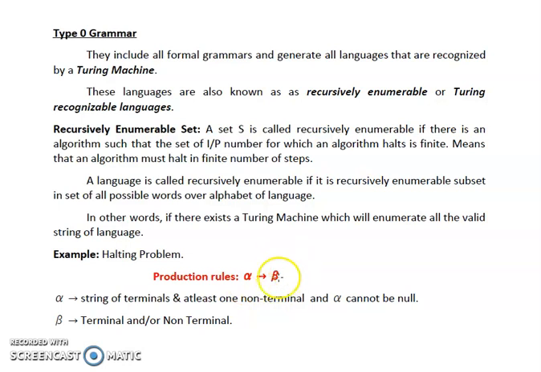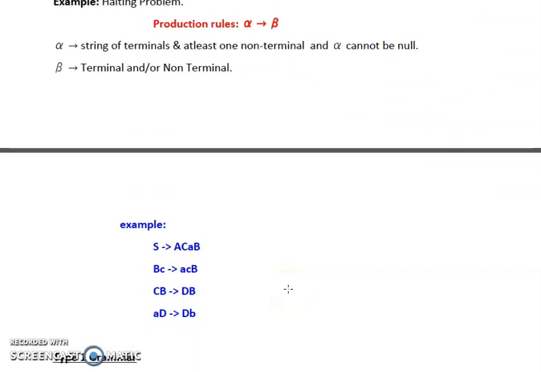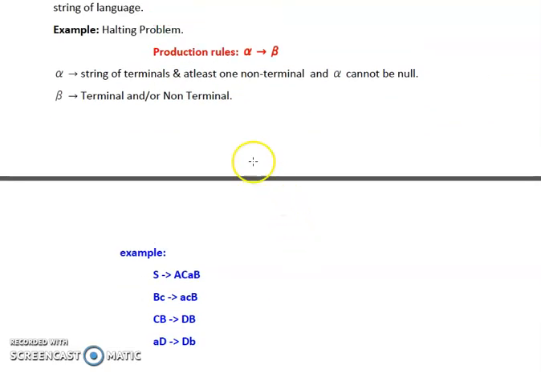On the right hand side, we can have a string of terminals, we can have a string of non-terminals or we can have a combination of terminals and non-terminals. Now let's see some example of type 0 grammar. So according to the grammar, it is mandatory that on the left hand side there should be at least one non-terminal. After one non-terminal, you can have any number of terminals or non-terminals. So let's see the left hand side of all the rules whether they are satisfying our condition or not.